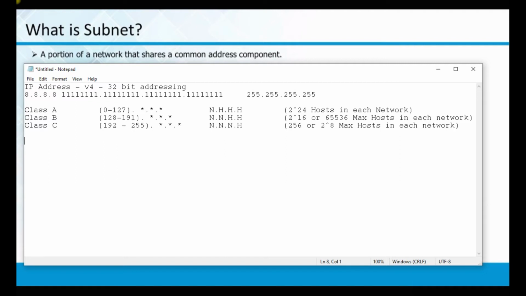This network is broken down into smaller networks. When you break down a large network into smaller networks, this is called a subnet. When you split into smaller networks, it is called a subnet. Like IBM is a large network, within that they have project A, project B, project C, project D, like that.